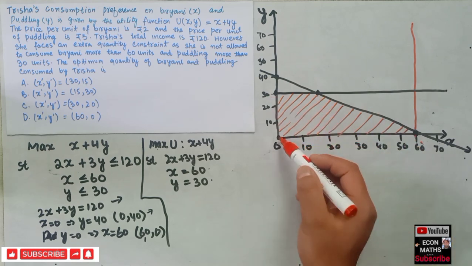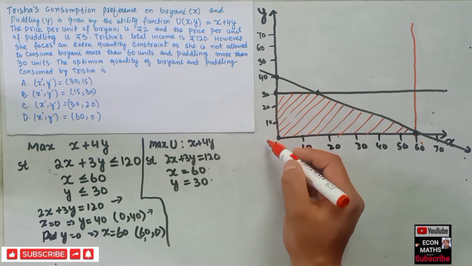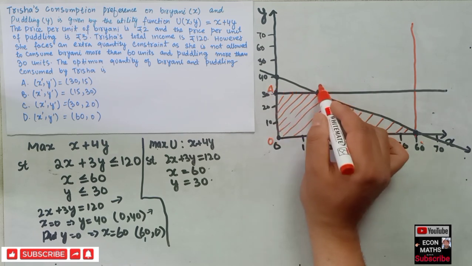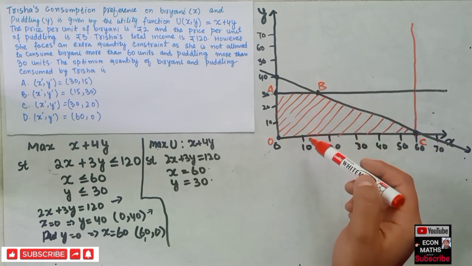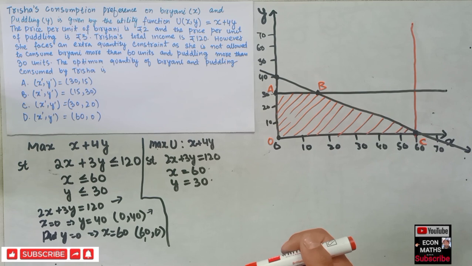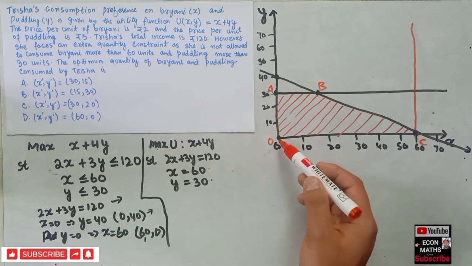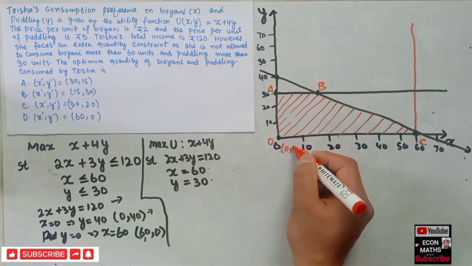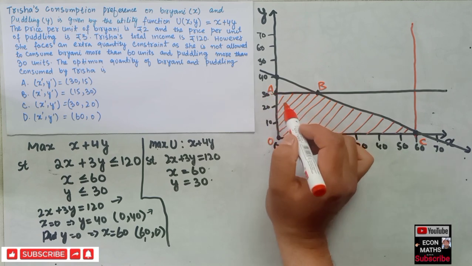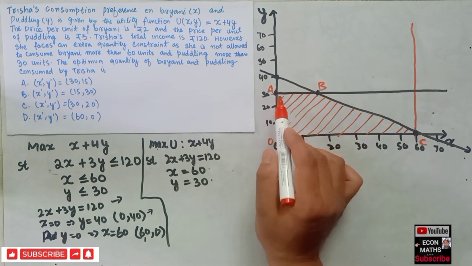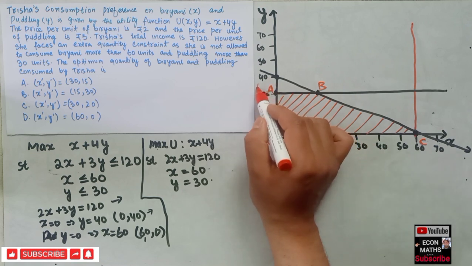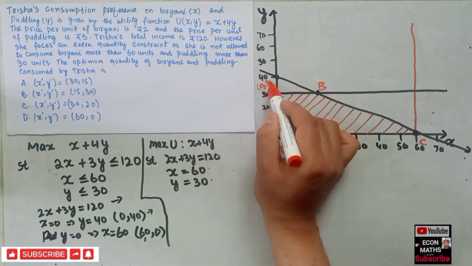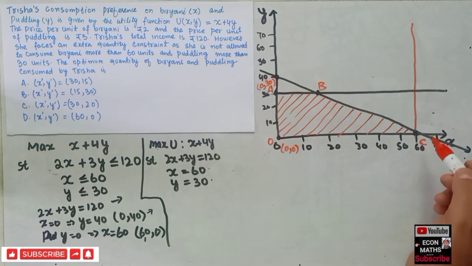Let us say this is O, this is A, this is B and this is C. The coordinates of O are (0, 0), the coordinates of A are (0, 30), and the coordinates of C are (60, 0).